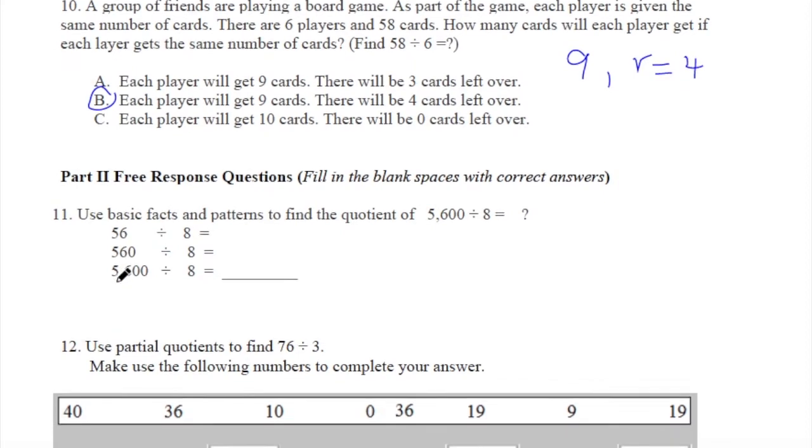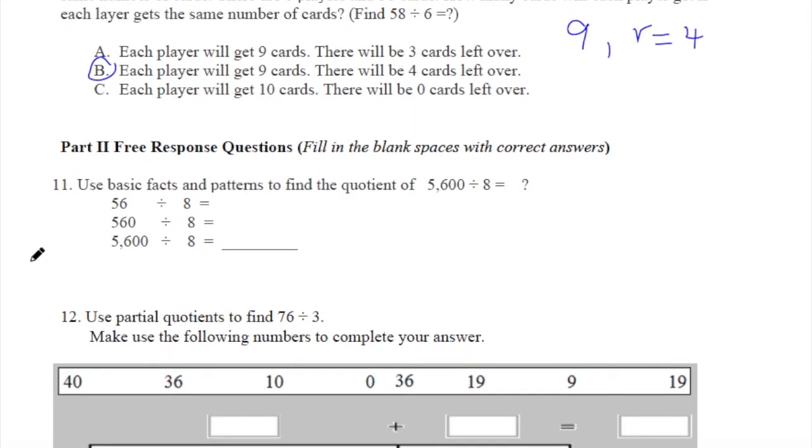Part 2, 3 response questions. Use basic facts and patterns to find the quotient of 5,600 divided by 8. 56 divided by 8, guys, as you know, equals what? Yes, equals 7. So you have 560 divided by 8 equals 70. So 5,600 divided by 8 equals 700.